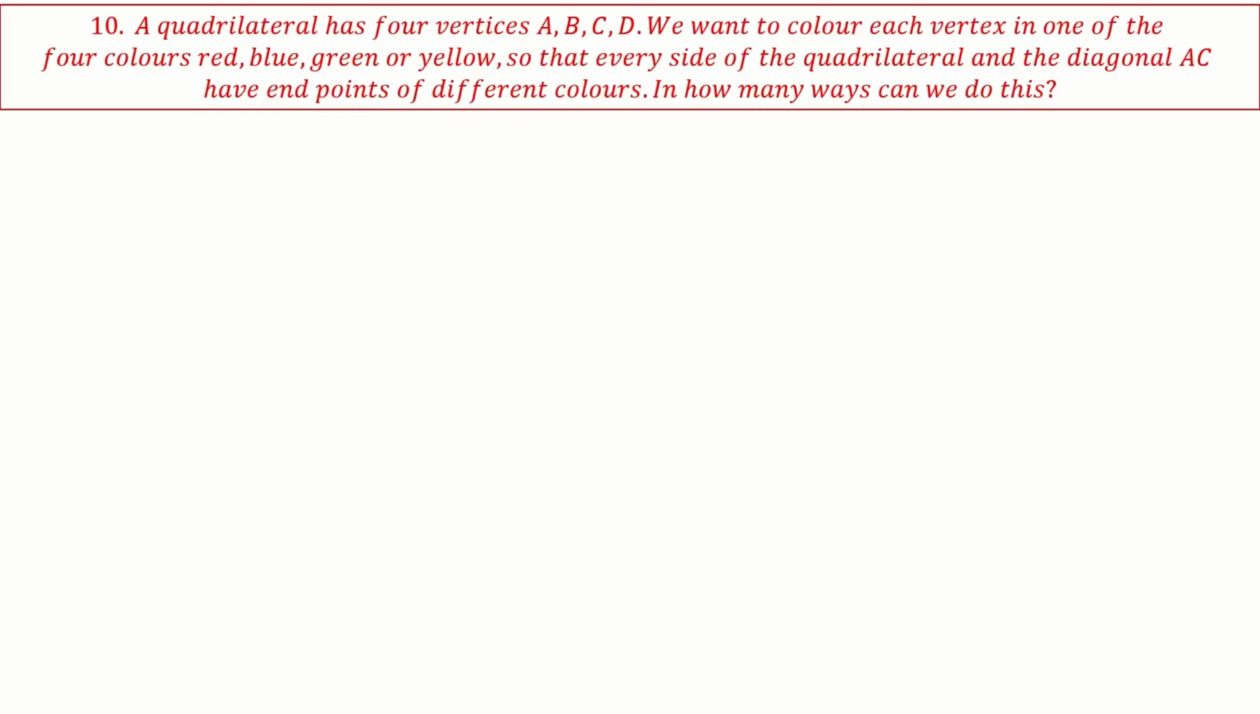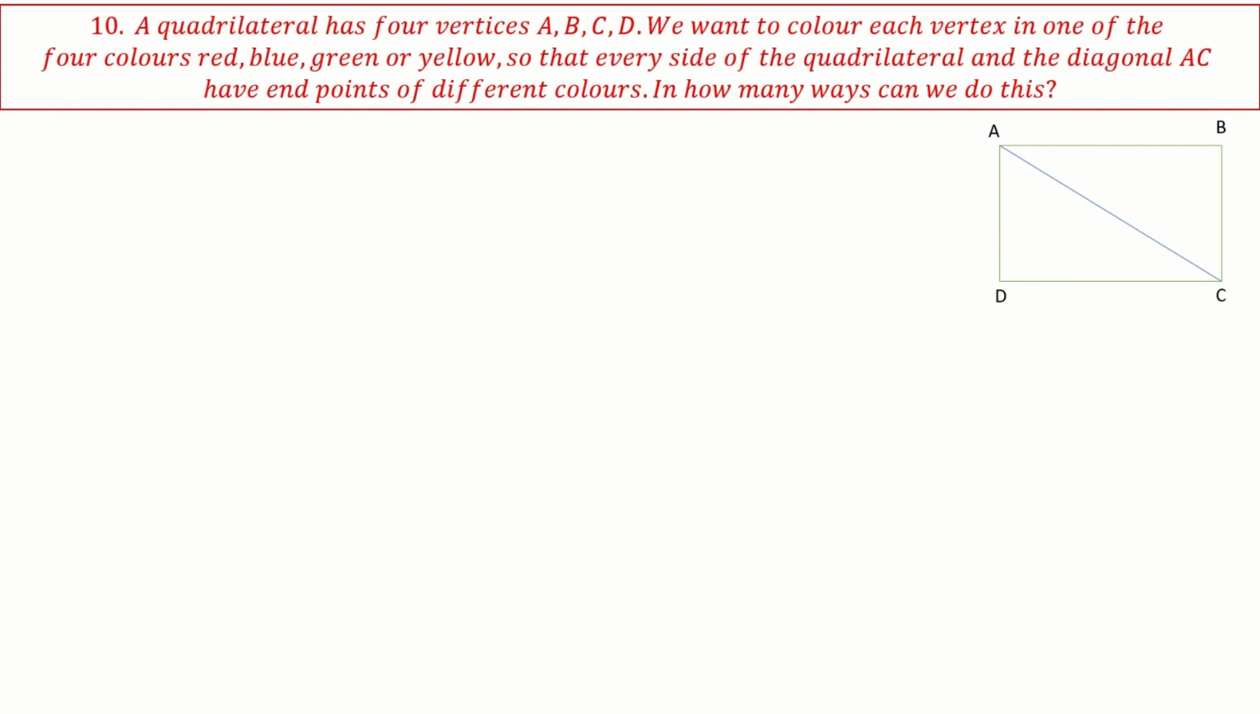Next. This is the last question of the 2 marks question series. A quadrilateral has 4 vertices A, B, C, D. We want to color each vertex in one of 4 colors, red, blue, green, or yellow, so that every side of the quadrilateral and the diagonal AC have endpoints of different colors. In how many ways can we do this? I think if you draw the diagram, this is a very simple question. Permutations and combinations you can apply easily.